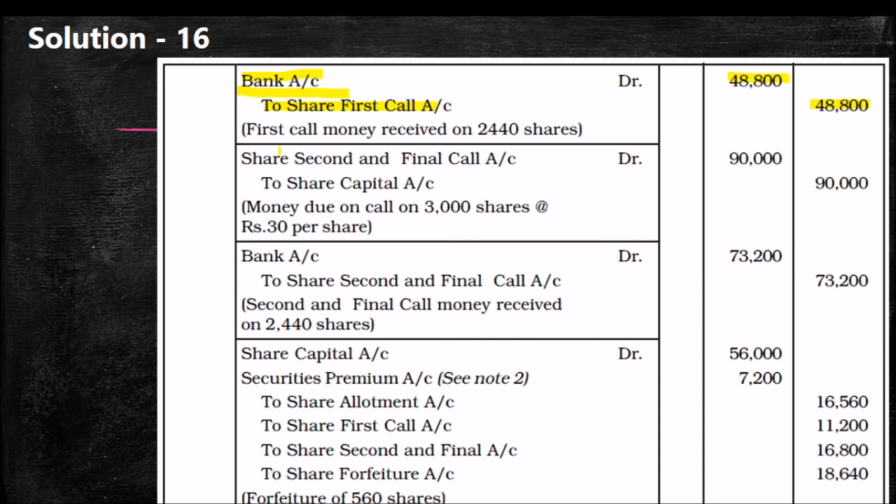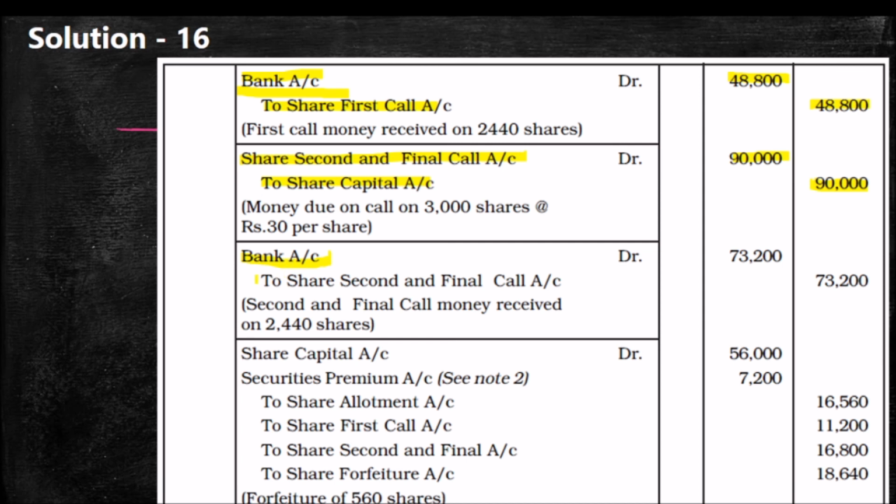Then we are writing the due entry for share second and final call, 3,000 into 30, 90,000 we have to receive in our account. But in bank, we are receiving after 560 into 30. 560 into 30 means the calls in arrear for second and final call amount will be 16,800.